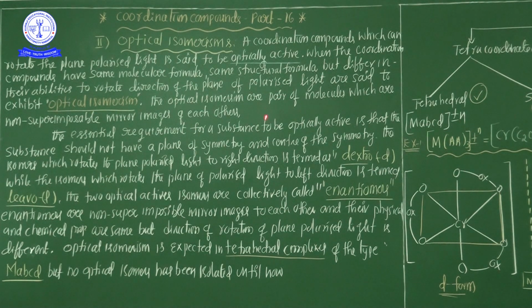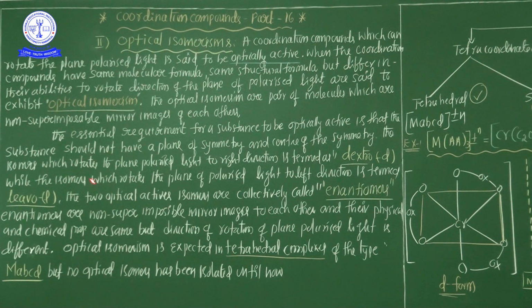So definitely, compounds involved in optical isomerism show mirror images, and these are non-superimposable mirror images. So ultimately, my dear students, coordination compounds that have the same molecular formula and the same structural formula, but differ in their ability to rotate the direction of the plane of polarized light, are said to show optical isomerism. Generally, optical isomers are non-superimposable mirror images of each other, with two opposite directions of rotation.